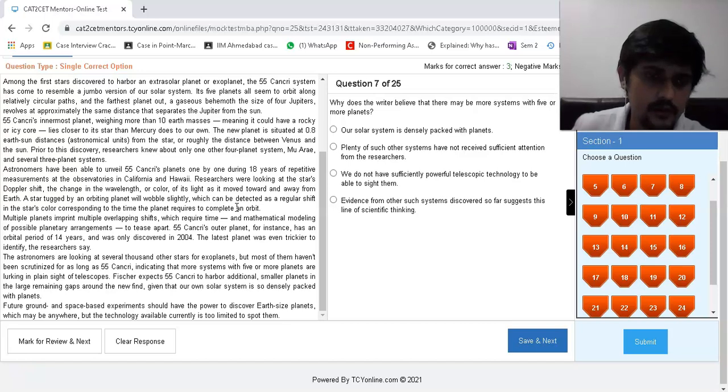Astronomers are looking at several thousand other stars for exoplanets, but most of them haven't been scrutinized for as long as 55 Cancri, indicating that more systems with 5 or more planets are lurking in plain sight of telescopes.